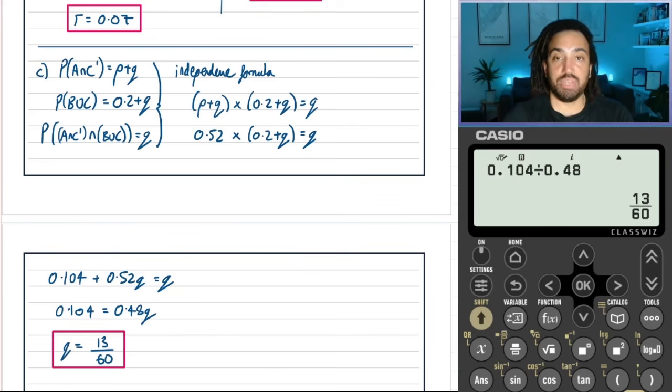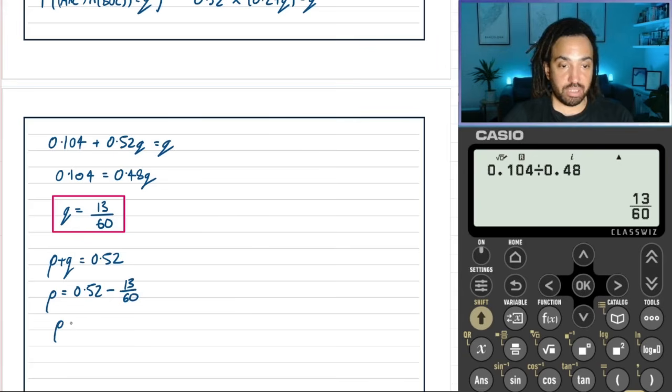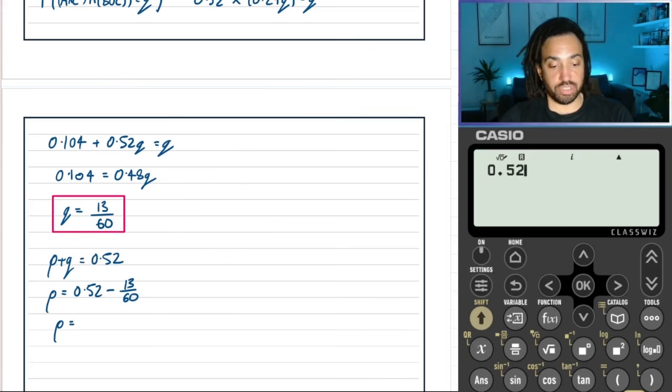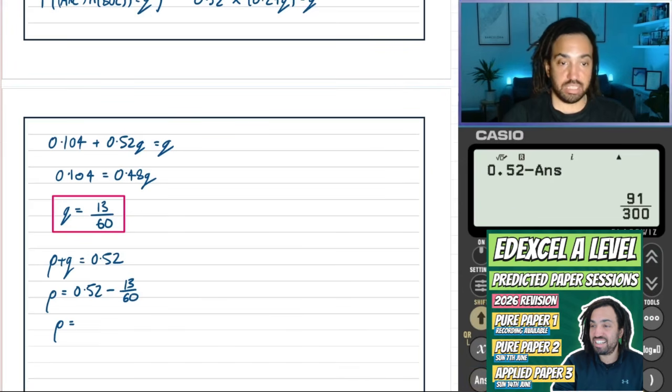We can then work out P, because we know that P plus Q equals 0.52. So P is equal to 0.52 minus Q, which is 13 over 60. So we do 0.52 minus previous answer, and we get that, again, leave that as a fraction.